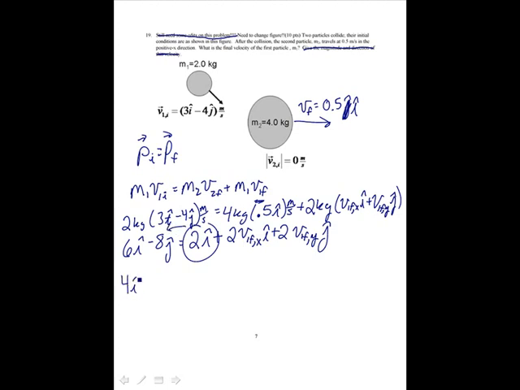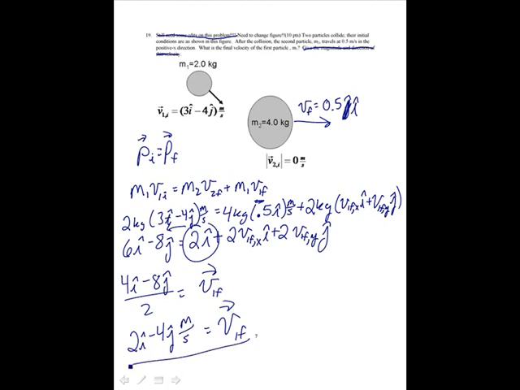I get 4i minus 8j. I'm going to divide both sides by 2, is equal to v1f in vector notation. And that's equal to 2i minus 4j meters per second, and that's v1f. That's the answer.